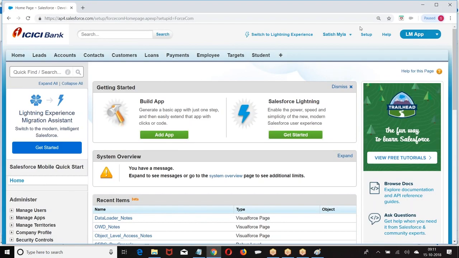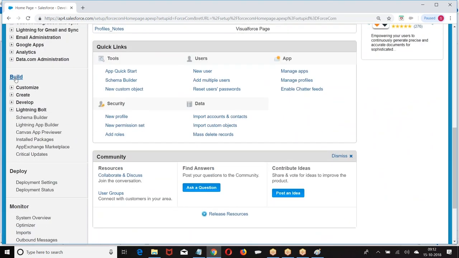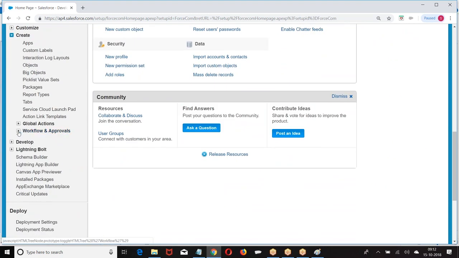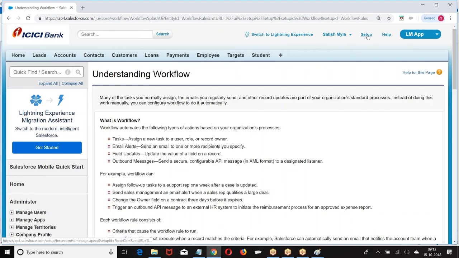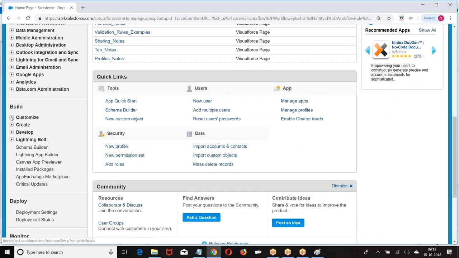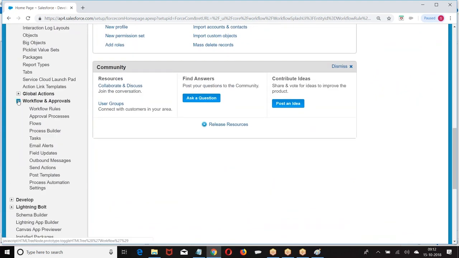Now go back here. Setup, Build, Create, Workflows and approvals. We have workflow rules. Setup, Build, Create, Workflows and approvals, Workflow rules.